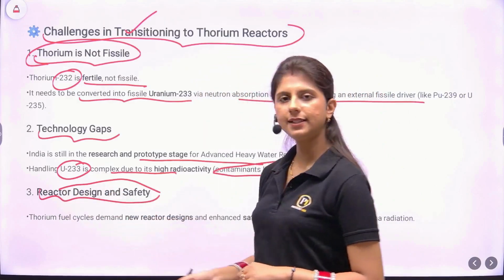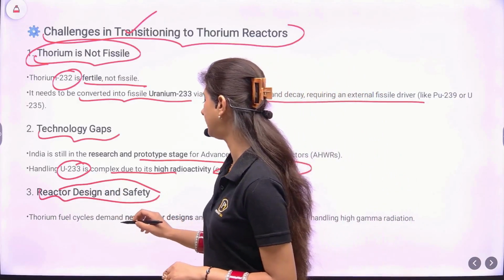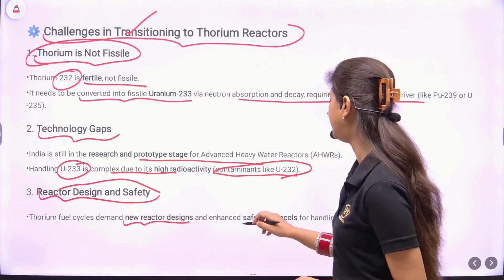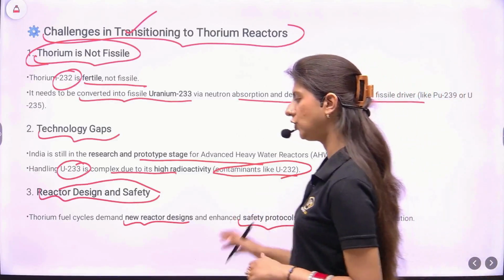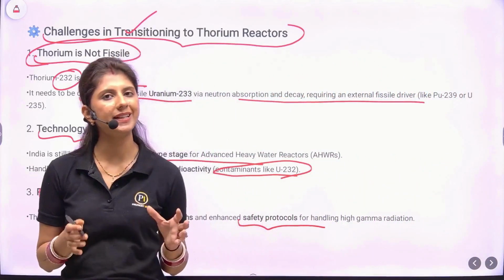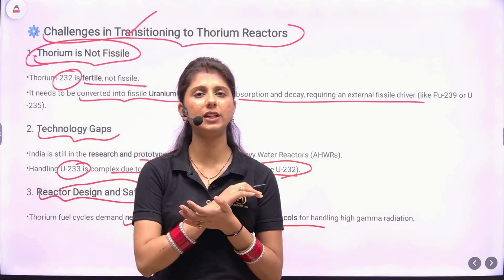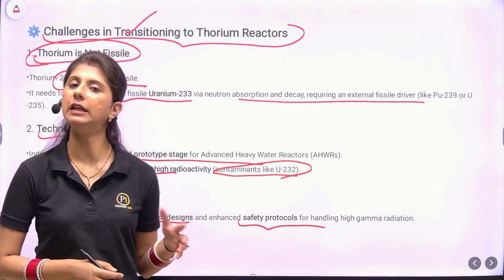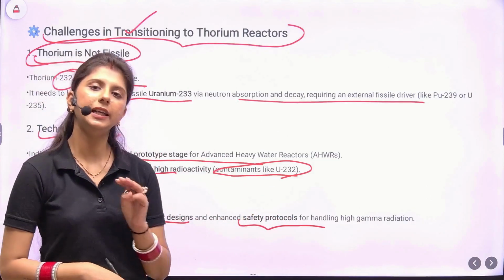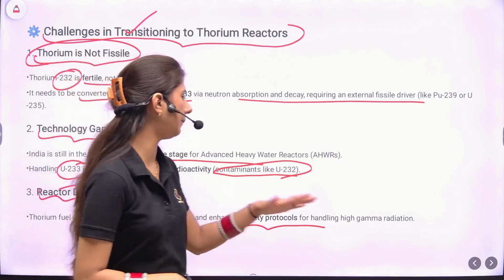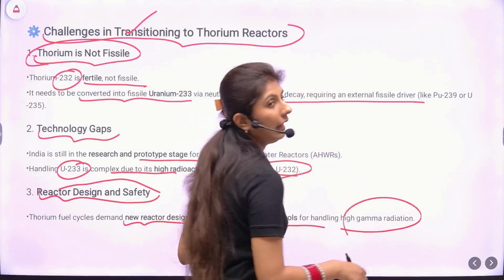Reactor design and safety: the thorium fuel cycle demands new reactor designs and enhanced safety protocols for handling the gamma radiation. Now, as already mentioned, whenever a nuclear reaction takes place, it releases huge amounts of energy that can be in the form of gamma radiation, kinetic energy, or heat. Heat and kinetic energy can be tackled, but this gamma radiation is very difficult to handle.